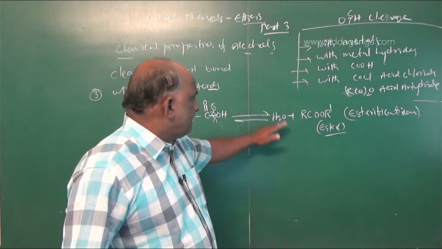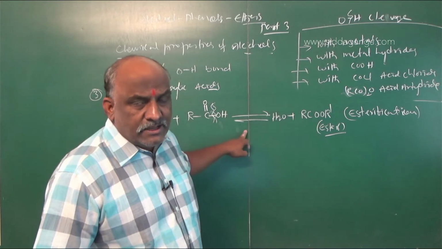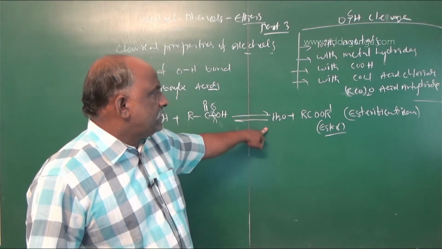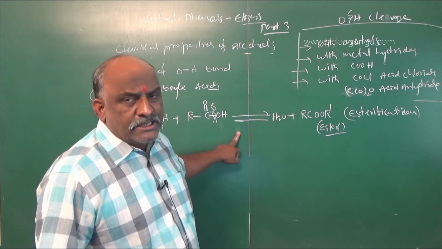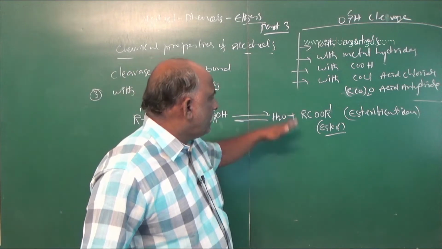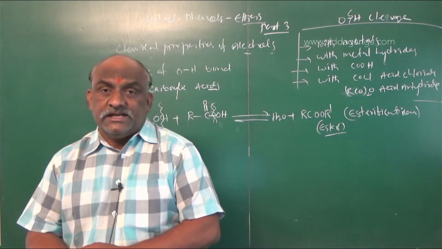You should separate the water from this reaction. The rate of the forward reaction increases because it is a reversible reaction. Or else an equilibrium takes place between reactants and products. As soon as you separate the water molecules from this reaction, we will get ester only. So this reaction is called esterification.